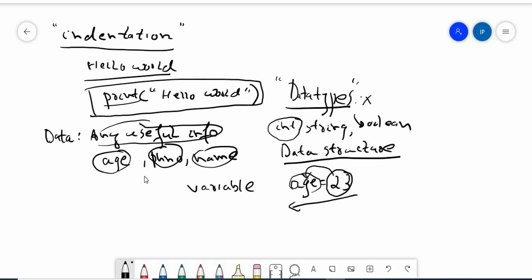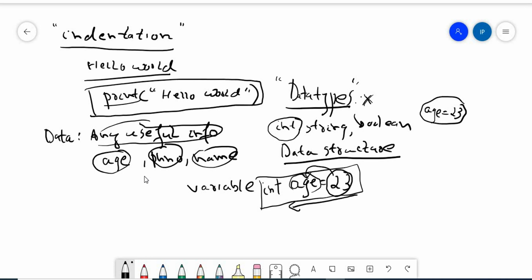In other programming languages apart from Python, we need to write it as int age equal to 23. That is, we need to specify that I am storing 23 in age and the data type of age is integer. But in Python, you don't worry about this. Python says, just give age equal to 23. Depending upon the data, I myself will assign the data type, is what Python says. So you must be very clear that Python is not worried about the data types. It is worried about the data structure.